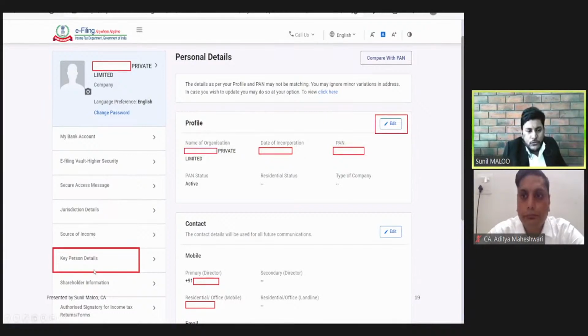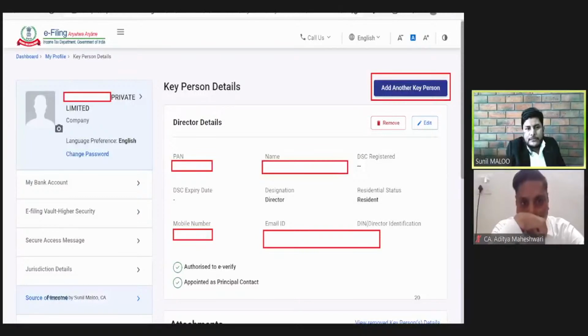So what we need to do is appoint a key person here. This option is available in the profile of corporate or non-individual cases. We need to click this key person detail, and once we click it, the key person appointed by the company will appear here. And if we want to add another person as a key person for the company, it can be any of the directors. So here is the option to add another key person detail.